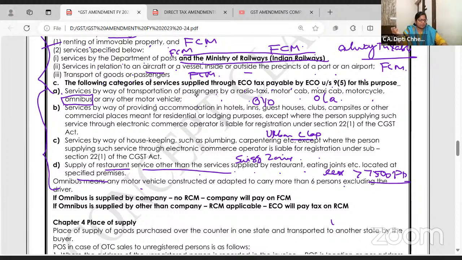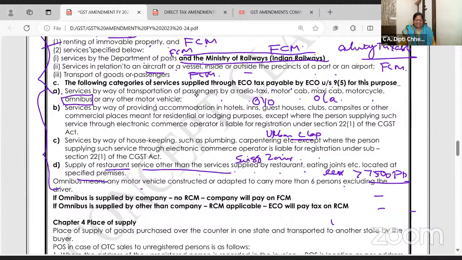Clear to all of you? I know this is a bonus session. Some of you said, ma'am, we were very sure we will start with the revision of the slab rates. Oh my God, I made separate revision lectures for DT, repeated again and again. The practice batch for DT is separate, and there is a practice batch for GST too. Now should I teach the same thing again? We will study it tomorrow.